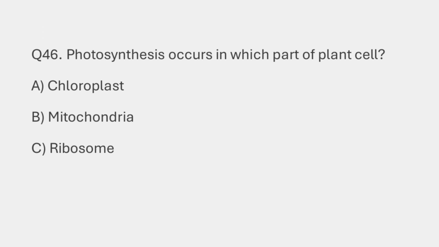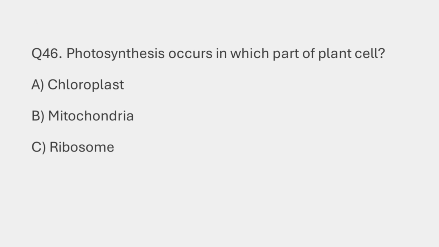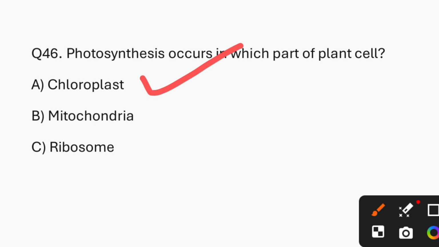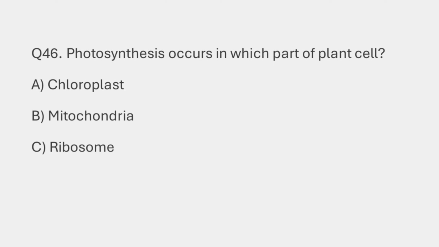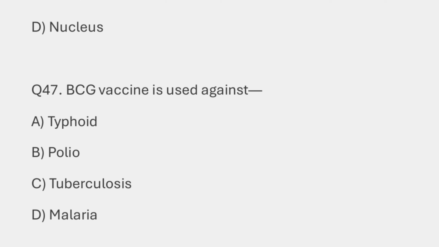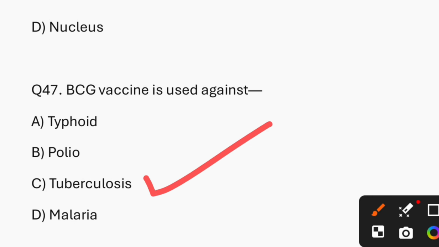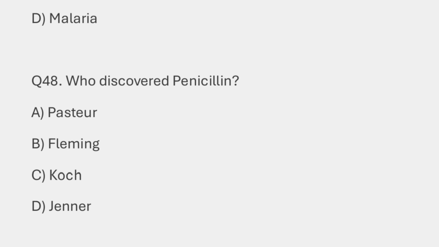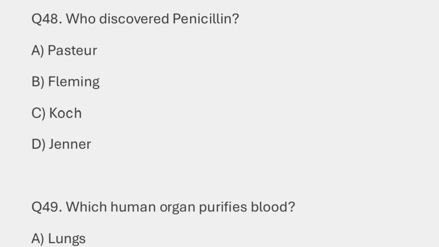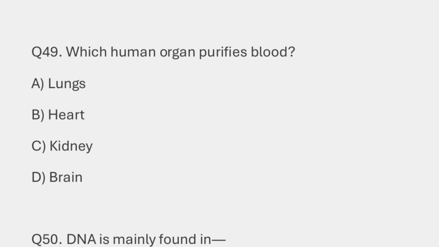Question number 46. Photosynthesis occurs in which part of the plant cell? So the answer is option A, that is chloroplast. Question number 47. BCG vaccine is used against. So the answer is option C, that is tuberculosis. Question number 48. Who discovered penicillin? So the answer is option B, that is Fleming. Question number 49. Which human organ purifies blood? So the answer is option C, kidney.